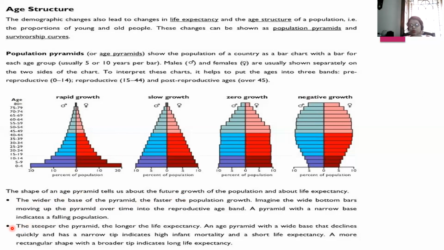An age pyramid with a wide base that declines quickly and has a narrow tip indicates high infant mortality. That means children are born and they are dying very fast. This is called infant mortality.